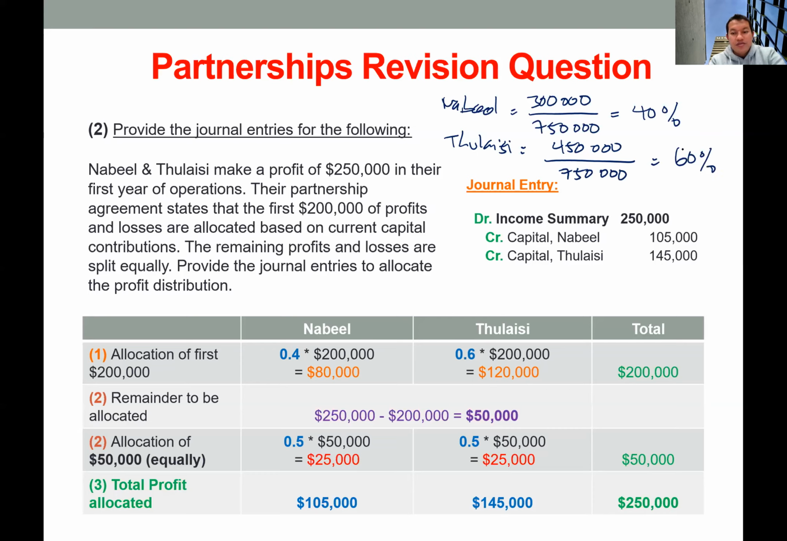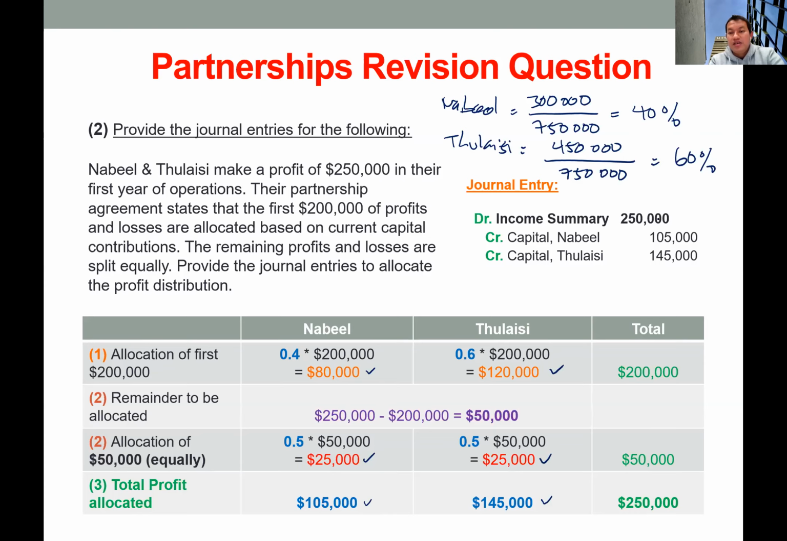Okay, so the first 200,000, which is this part, will be distributed 40% to Nabil, which is 80,000, and 60% to Tulaisi, which is 120,000. And the remaining profit, 250,000 minus 200,000 is 50,000, will be distributed equally to Nabil and Tulaisi. So each will get 25,000, equal distribution. So in total, Nabil will get 105,000 and Tulaisi 145,000.